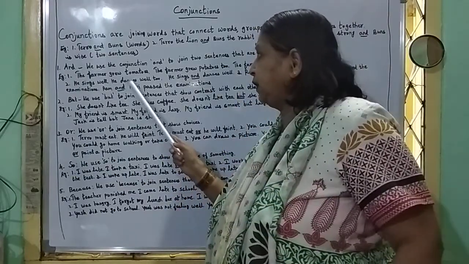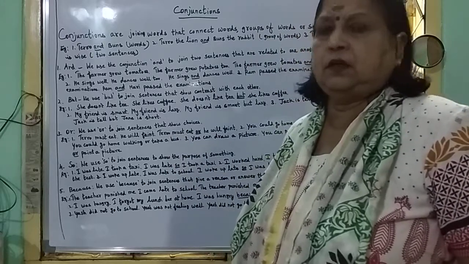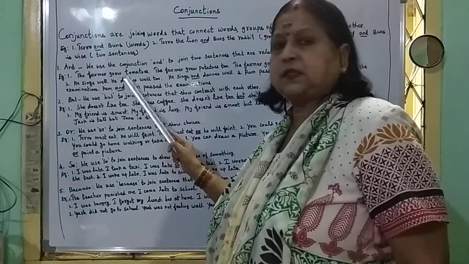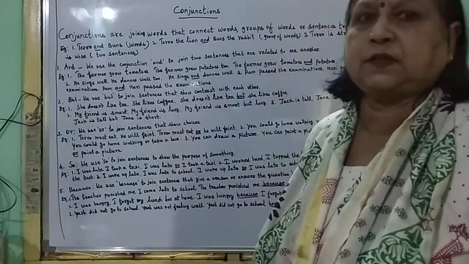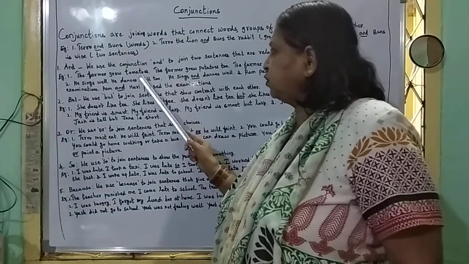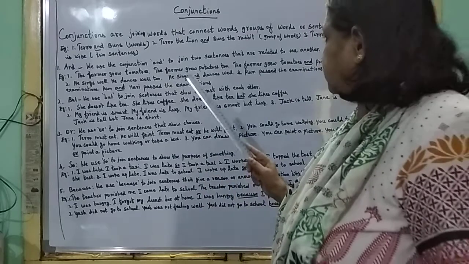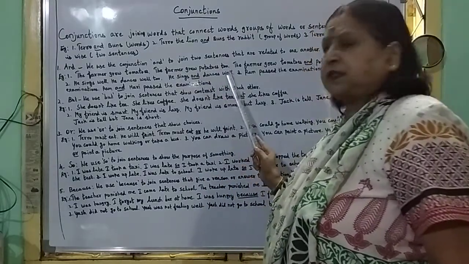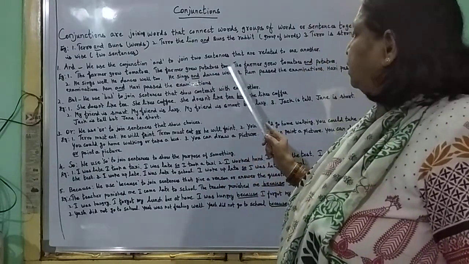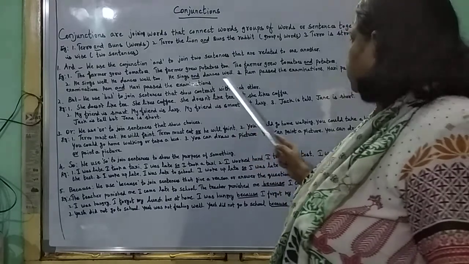He sings well, he dances well. He sings well, one sentence. He dances well, another sentence. So the conjunction joins two sentences into one sentence. He sings and dances well. So here and is the conjunction.